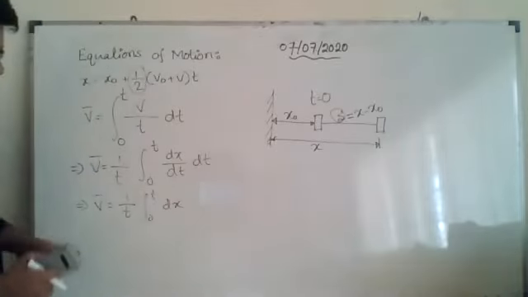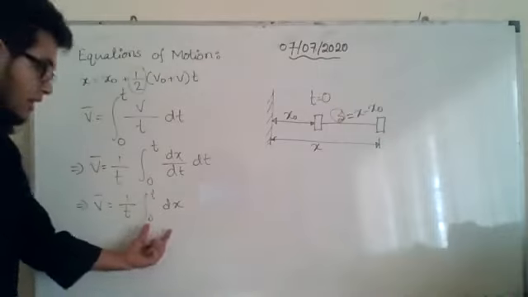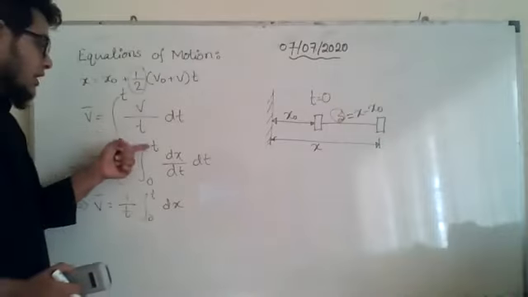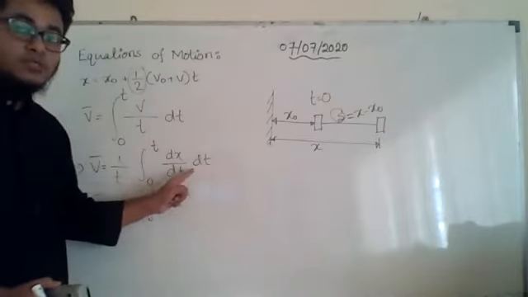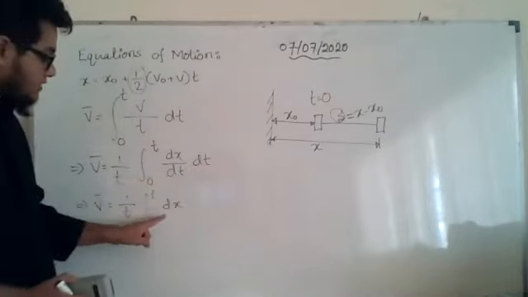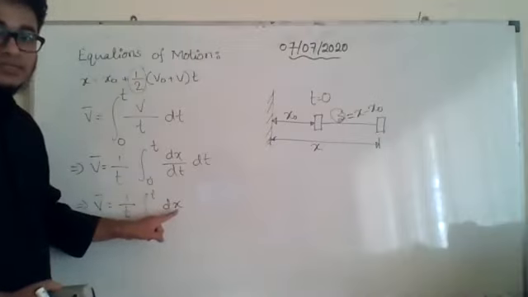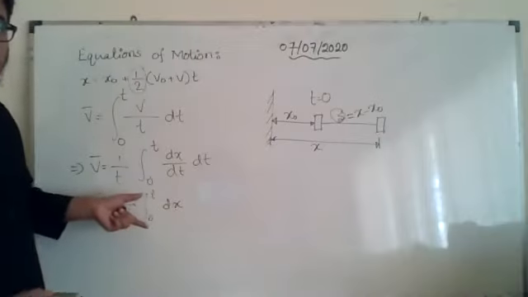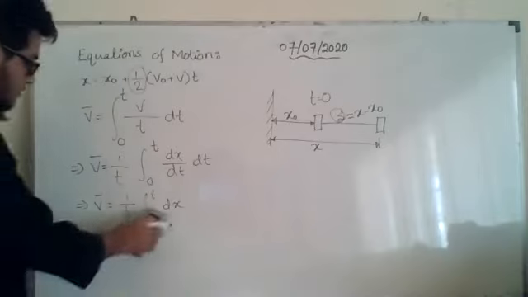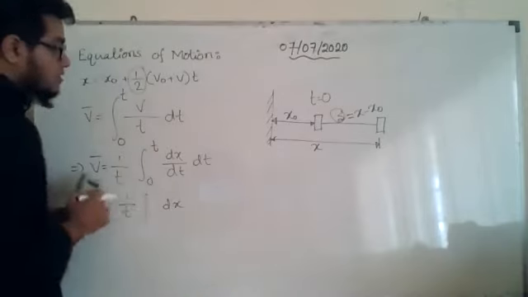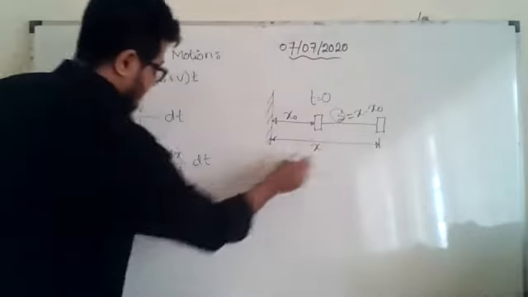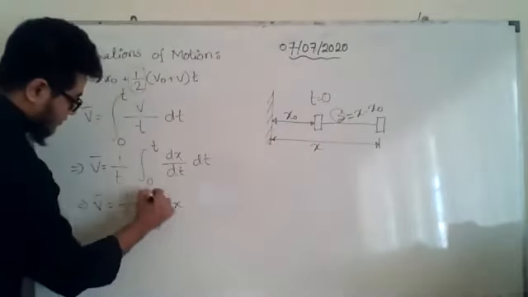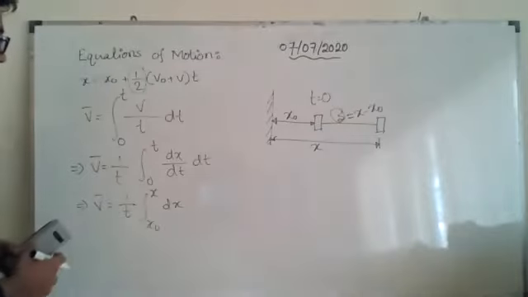Now here you see in this line there is a problem. I told you that we will put the upper limit and lower limit for the variable which is after the d. Now in this line after d there is x, so we need to change the limit for x. So the lower limit is x naught in this position and the upper limit is x. So from x naught to x we will integrate it.